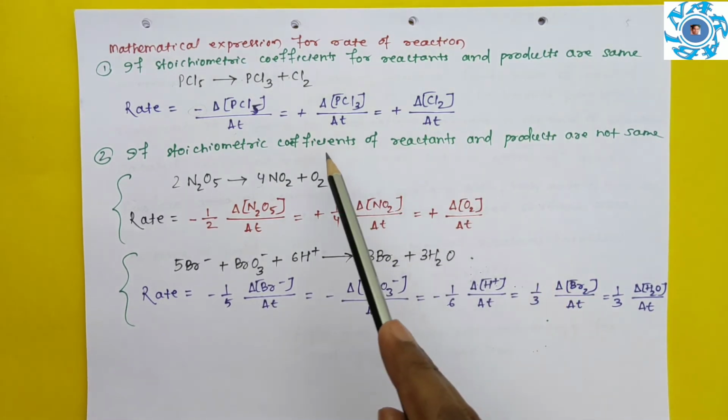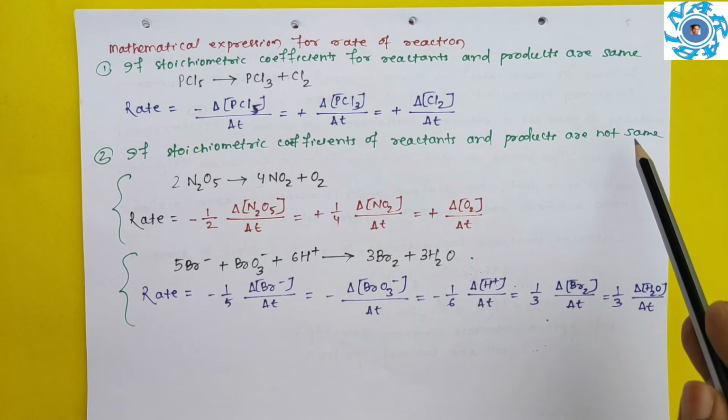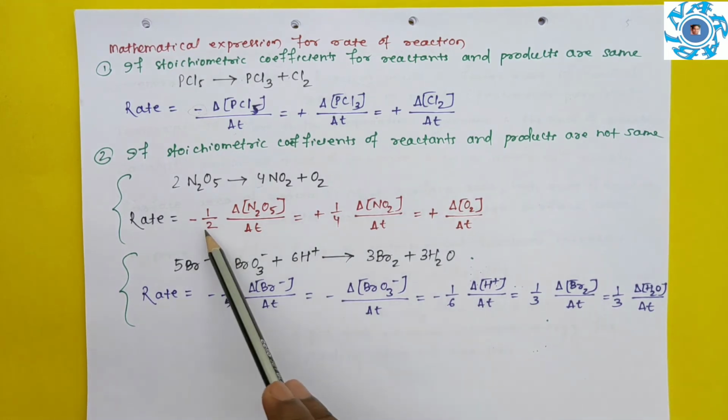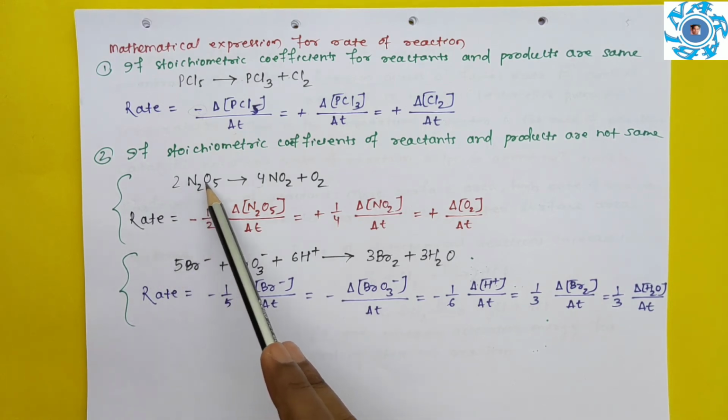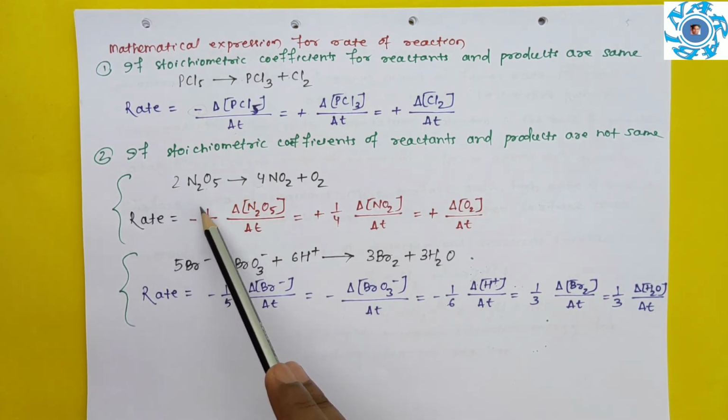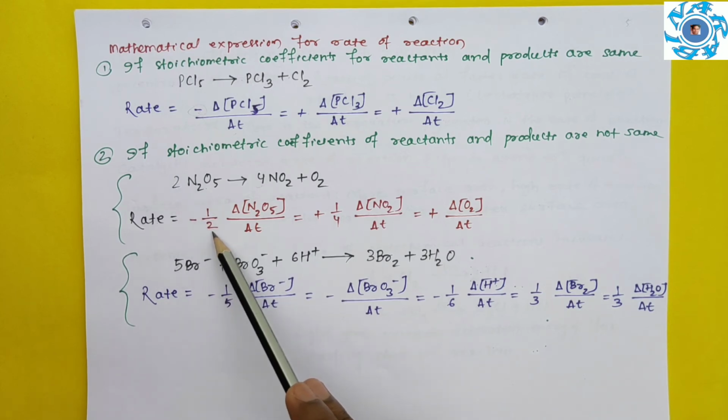Clear? If the stoichiometric coefficient is different, then what we will do? We will divide by that stoichiometric coefficient. That's the difference only. So here the rate is what? This is reactant side, so minus. Here 2 is there, so we have to divide by 2.